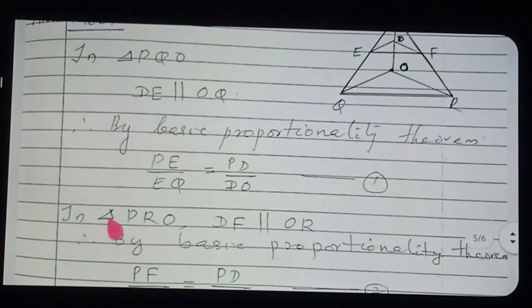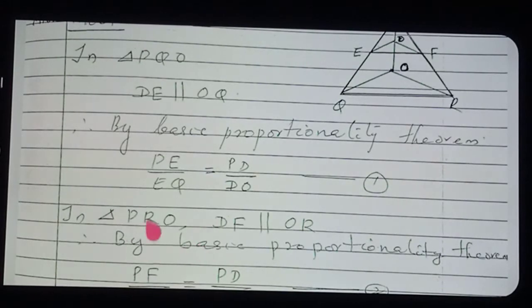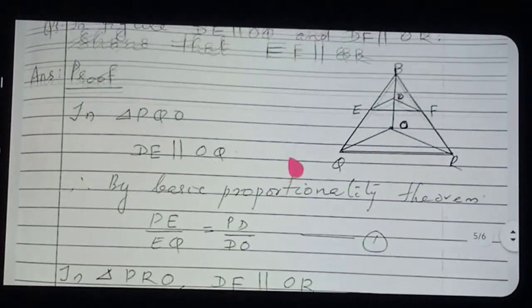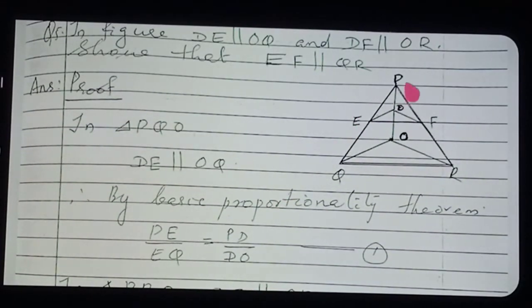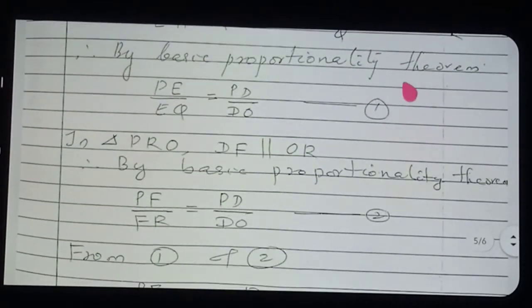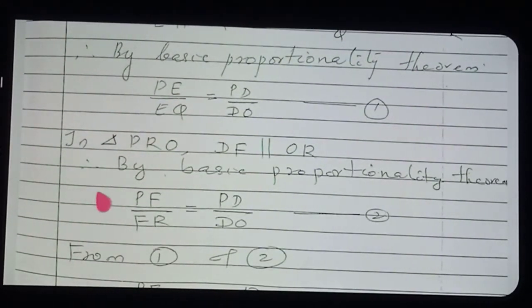How can I apply it? Listen here. In triangle PRO, DF is parallel to OR. So see the diagram. PF by FR is equal to PD by DO. Okay, so we can see what is written: PF by FR is equal to PD by DO.